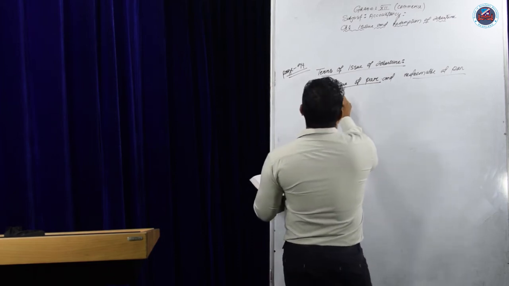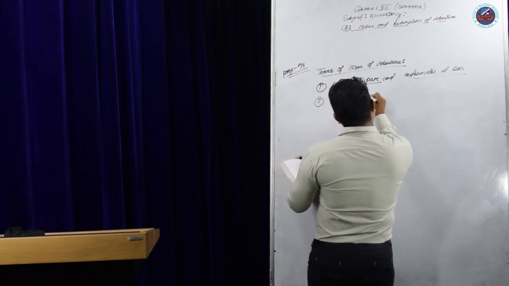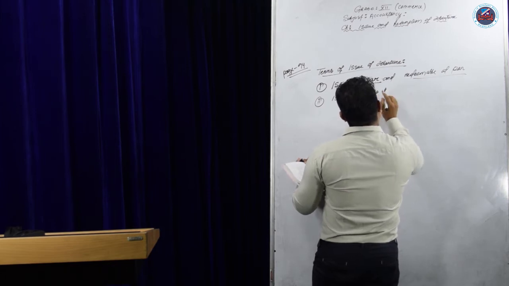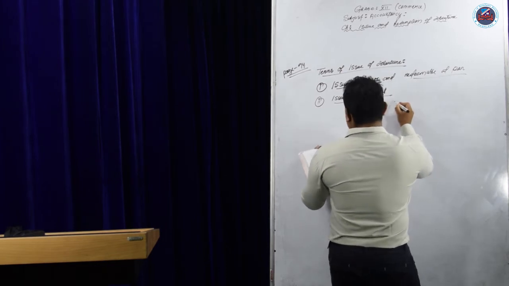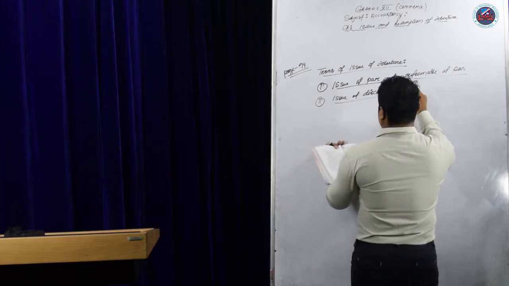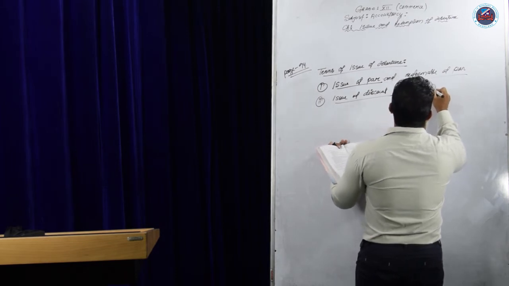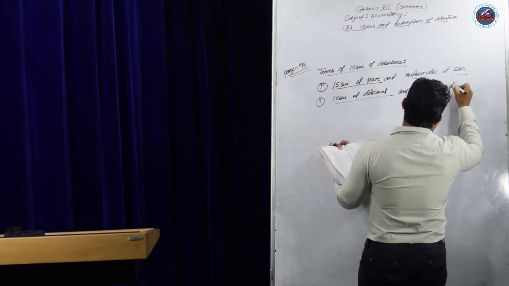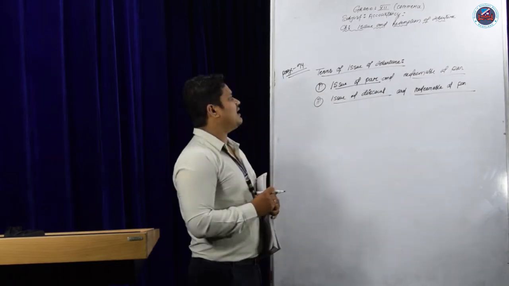Number 2: issued at discount and redeemable at par.